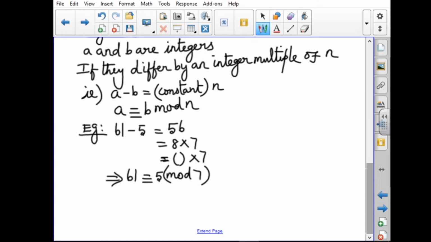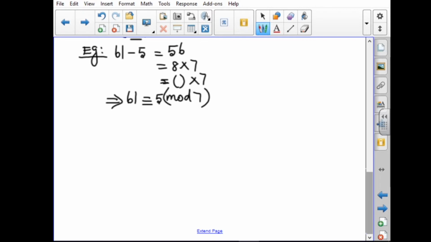This is the concept given in the textbook. You can easily understand this concept. 61 divided by 7: 7 eights are 56. When you subtract, the answer will be 5. So instead of 61, we write 7 into 8 plus 5, as in Euclid's division algorithm. Whereas in modular arithmetic, we deal only with the remainder.